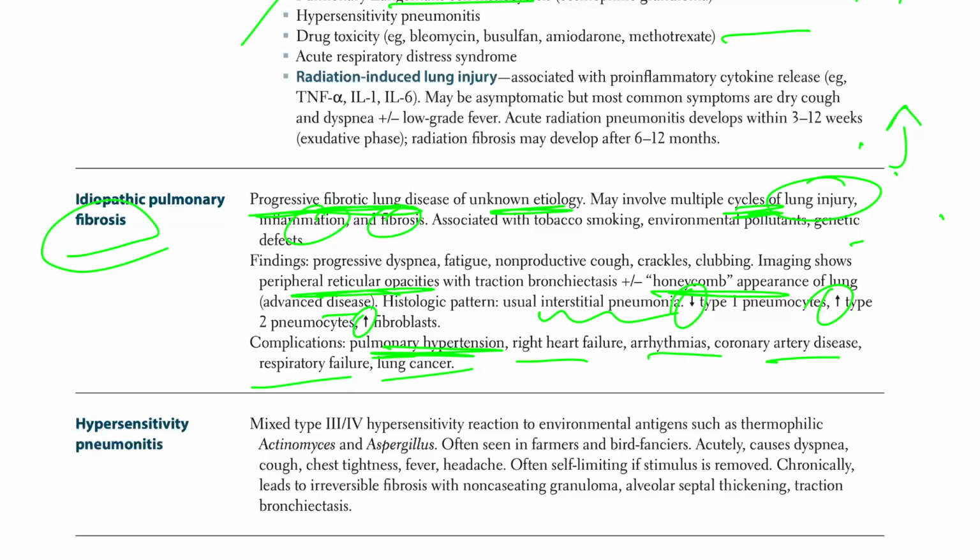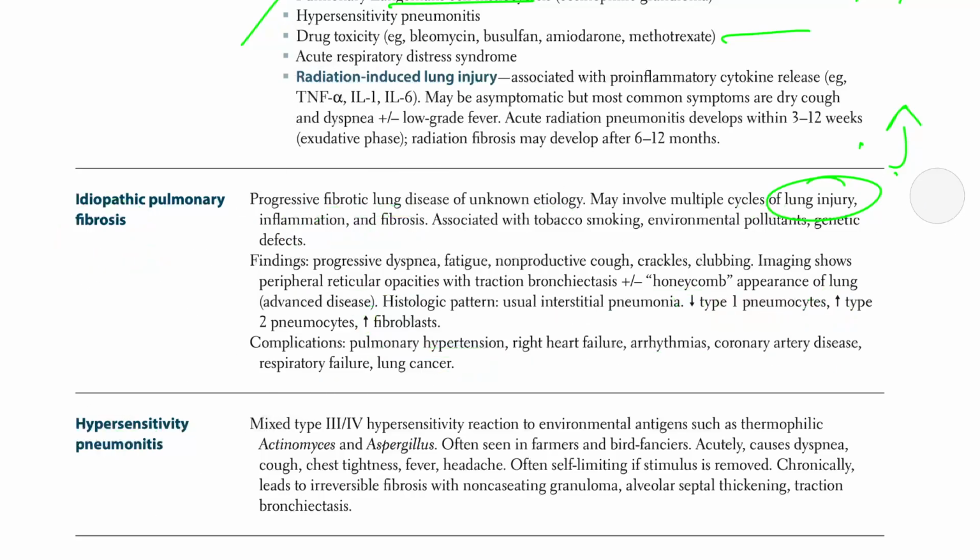Okay, now the next one is hypersensitivity pneumonitis. Hypersensitivity, as you can see with the name, and pneumonitis, inflammation. It is a mixed hypersensitivity. Which hypersensitivity? Type 3 and 4. Type 3 and 4 hypersensitivity reaction to environmental antigens such as thermophilic actinomyces and aspergillus, often seen in farmers and bird fanciers.